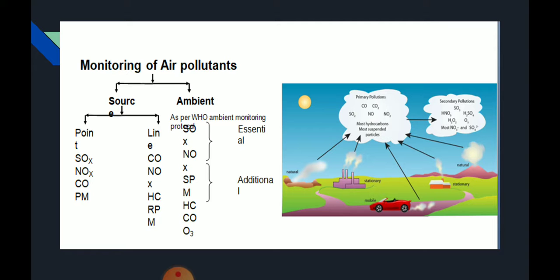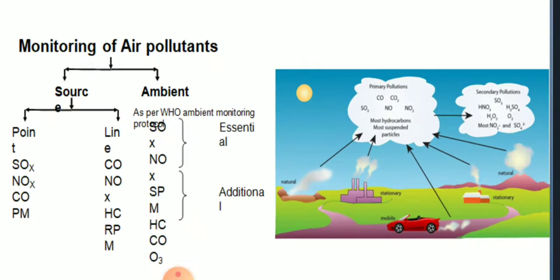Ambient air qualities are monitored as per the WHO ambient monitoring protocol. It is of two types: one is essential, the other one is additional. Essential gases are sulfur dioxide and nitrogen dioxide. Additional gases are suspended particulate matter, hydrocarbons, carbon monoxide, and ozone gas.